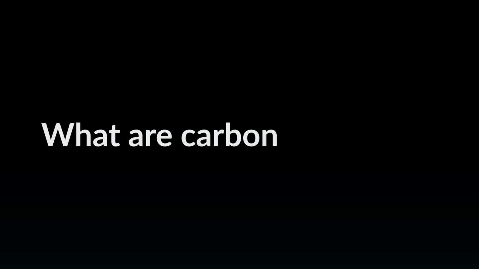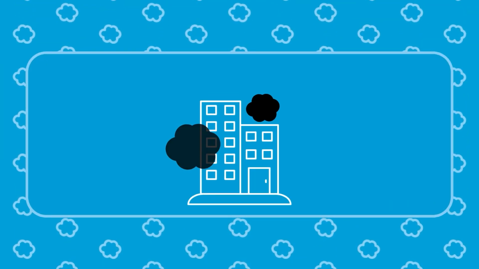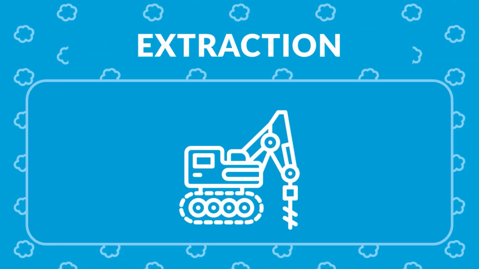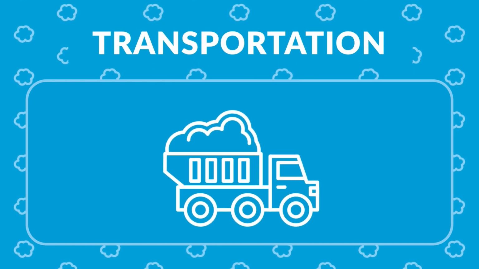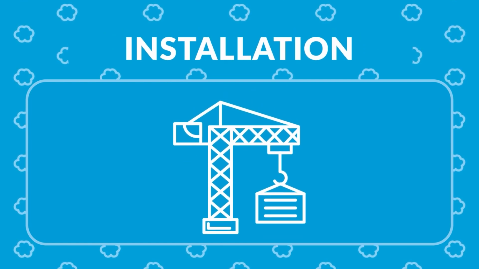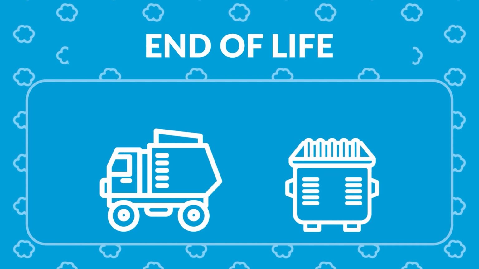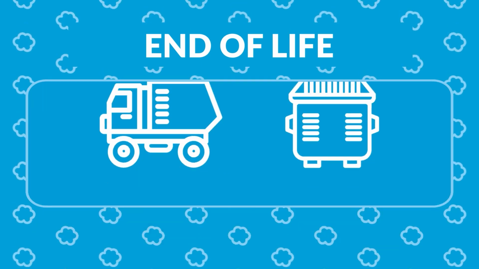What are carbon emissions? Carbon emissions from buildings refers to the amount of carbon dioxide and other greenhouse gases released into the atmosphere as a result of extraction and transportation of raw materials, manufacturing building products, transportation to construction sites, installation on the site, building use, and end of life, which includes deconstruction, transport of waste materials, processing, and disposal.